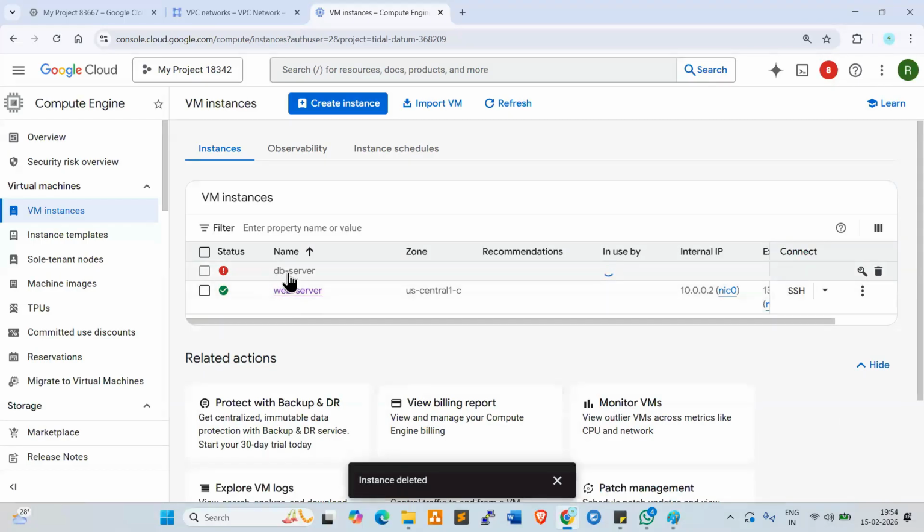Once it is ready, you can go and create one. Subnet 2, I think. Sorry, yes. App server is in subnet 2, correct. Exactly. Web server is in subnet 1, app server is in subnet 2, DB server is in subnet 3. Correct.